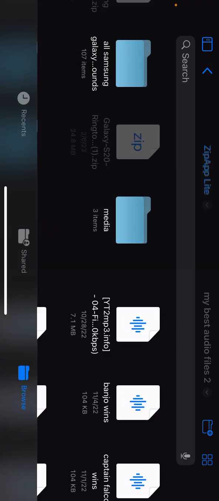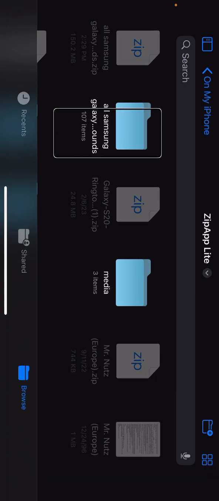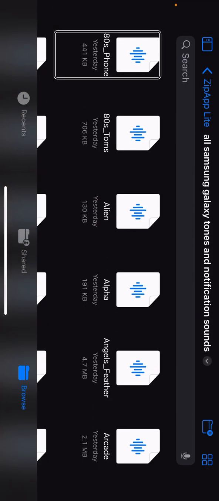We're going to import Over the Horizon, since I know that the Over the Horizon generation tones have always been over 30 seconds long.